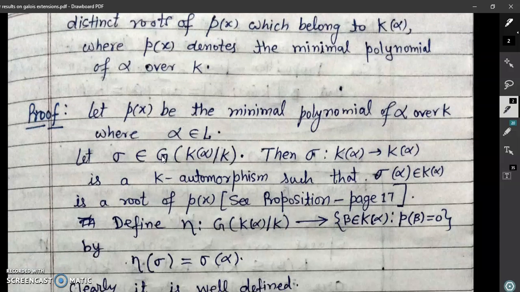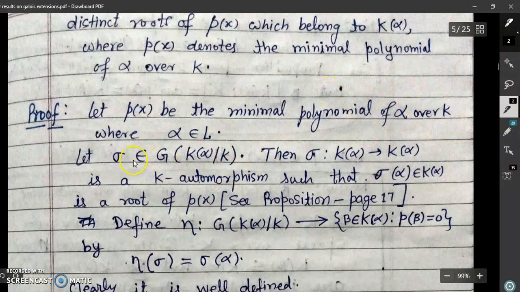Now we wish to prove this result. So first we assume that p(x) is the minimal polynomial of alpha over K. Our aim is to prove that there is a bijective correspondence between the Galois group of K(alpha) over K and the roots of p(x) belonging to K(alpha).